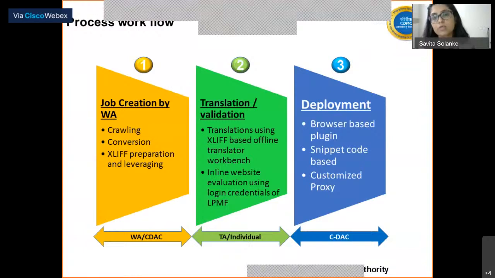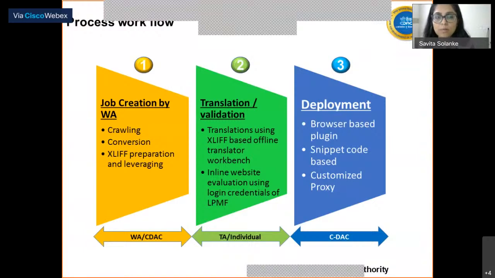Then he provides it to the translation agencies. When the translations are done, they are replaced, maintained and uploaded in our database, and then the deployment can be done through the browser or the plugin which has been showcased by Kapil.